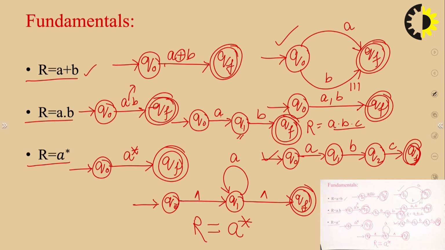So these are the basic concepts to represent the diagram of the given regular expression, or the finite automata for the given regular expression. Between Q0 and QF the marking of this edge is A*. Then we take a new state between Q0 and QF with a self loop of A, and before Q1 the marking of the edge is null, and after Q1 the marking of the edge is also null.